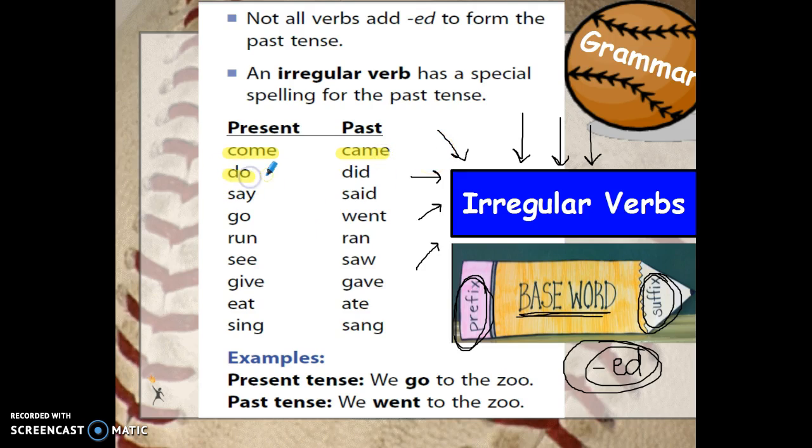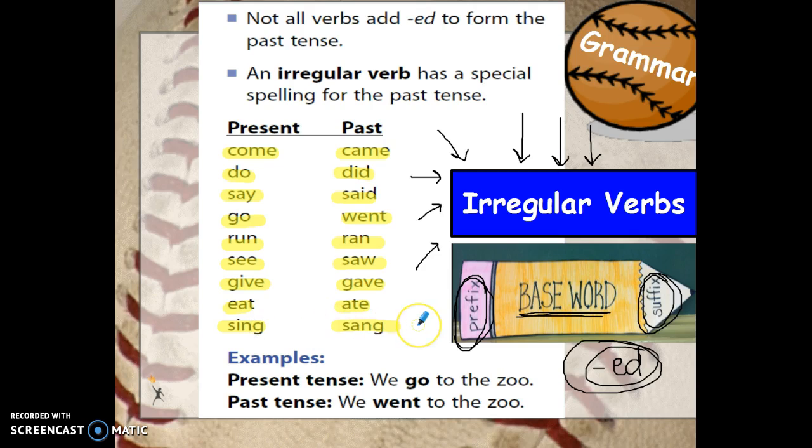Same with do. You can't add ed to say dude. That's silly. You have to change it completely to say did. Say turns into said. Go turns into went. You might want to say, we goed to the store. Maybe if you're Avery and you're 5 years old, you would say that. But now that you're big third graders, you know you have to change it completely. Run gets turned into ran. See turns into saw. Give is changed to gave. Eat turns into ate. Sing turns into sang.